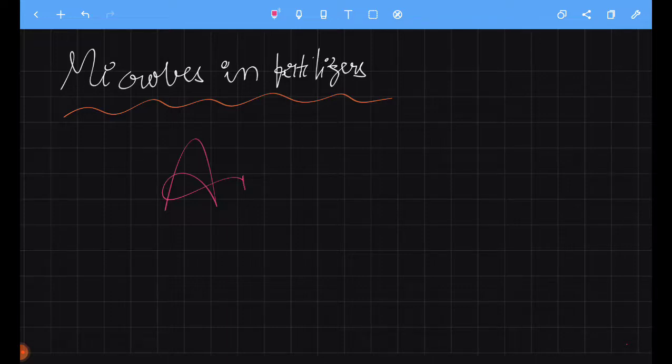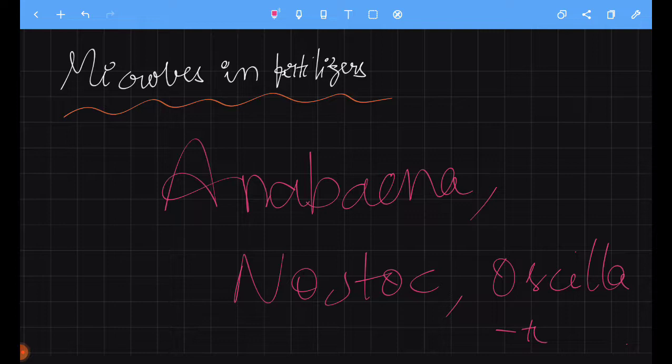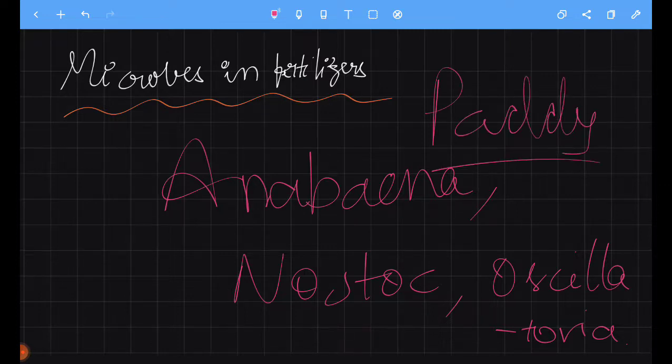Anabaena. Sorry, I think I said it wrongly earlier. Anabaena, Nostoc, Oscillatoria. And these are widely used in paddy fields as biofertilizers.